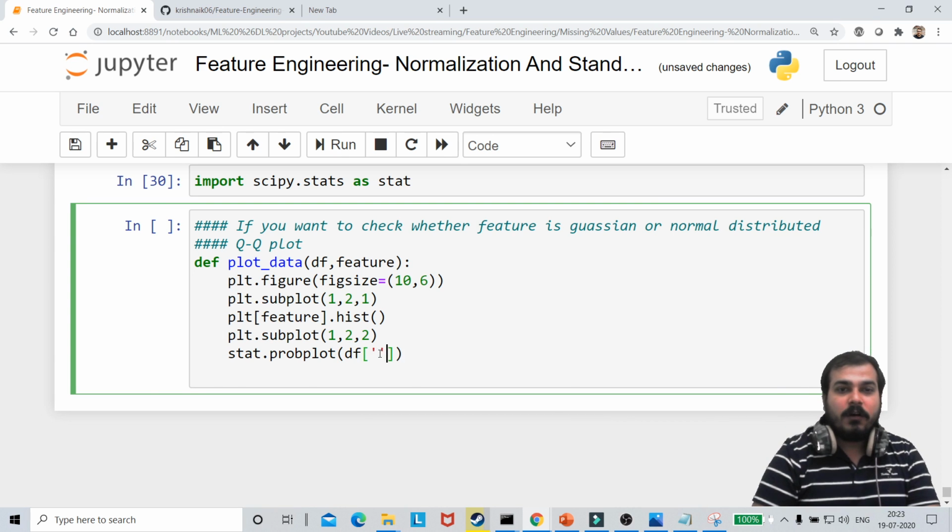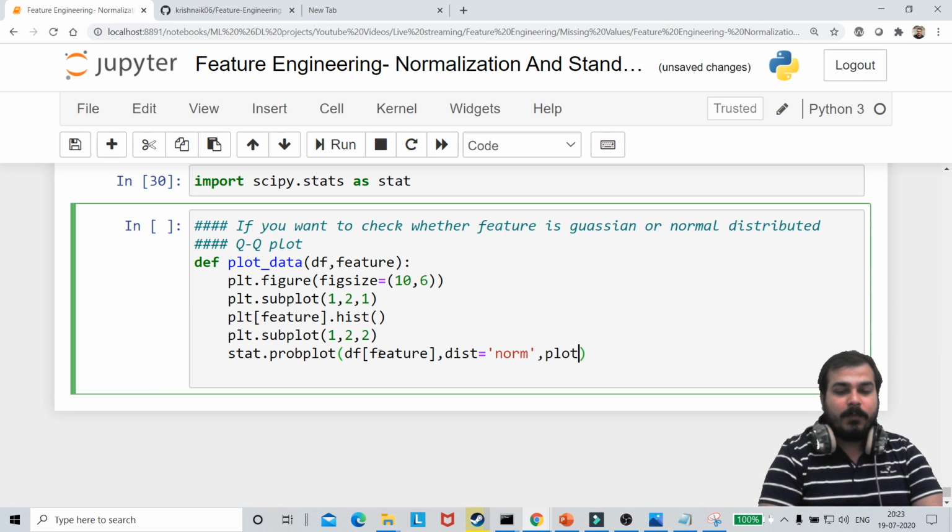So I'll write df of feature, and sorry, this should not be in string. So df of feature, comma, the distribution technique that I have to use is norm. And this will be plot is equal to pylab.